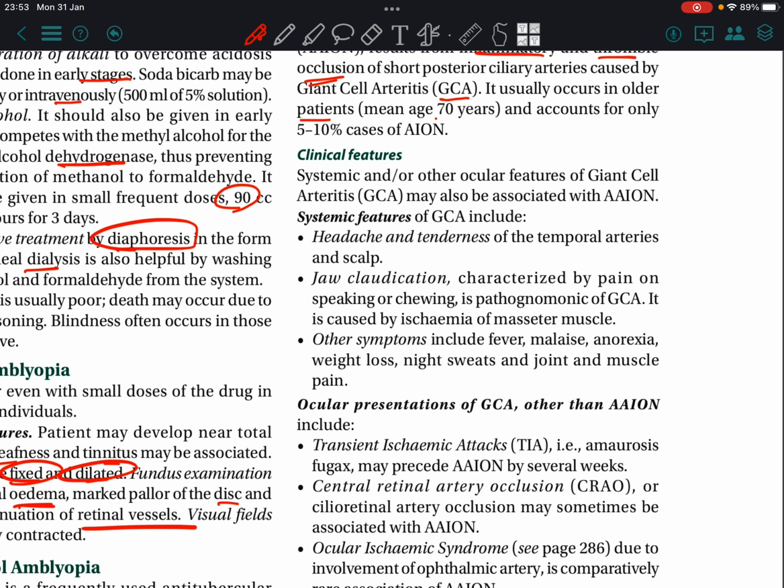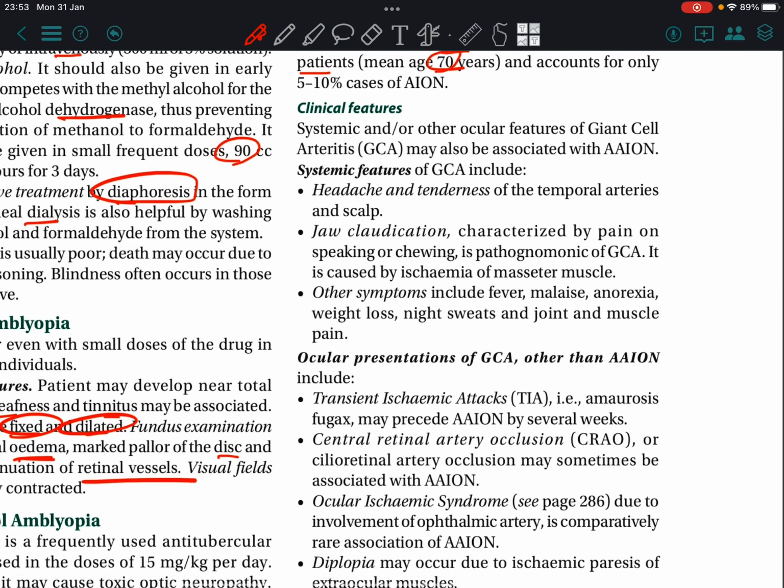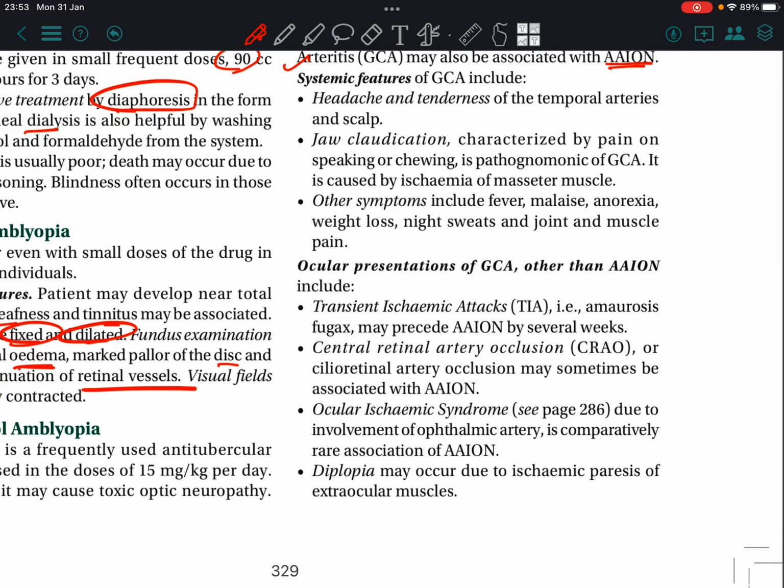It usually occurs in older patients, mean age 70 years, and accounts for only 5 to 10% of cases of AION. Clinical features: systemic or other ocular features of giant cell arteritis may also be associated with AION. Systemic features of GCA include headache, tenderness of temporal arteries, and jaw claudication. Characteristic pain on speaking or chewing is pathognomonic of GCA.